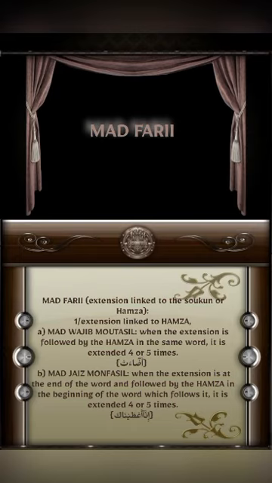So the definition in general, جائز means permitted, منفصل means separated. If a letter mad ya or waw or alif present at the end of a word is followed by a hamza which is present at the beginning of the next word, the reader is supposed to prolong the mad letter for 2, 4 or 5 beats.